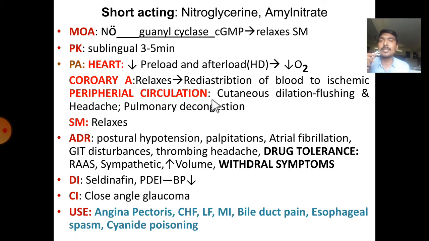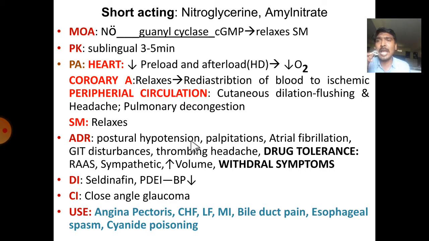In peripheral circulation, it also dilates the blood vessels in the skin, cutaneous dilation, which leads to the flushing sensation. It also dilates the blood vessels in the cranium, which leads to the headache, that is throbbing type of headache. Here the blood vessels are dilated, that means blood will be shifted from the pulmonary circulation to the systemic circulation, thereby relieving pulmonary congestion. Most smooth muscles are relaxed, like bronchial and esophageal smooth muscles, but small intestinal and large intestinal smooth muscles may not be affected that much.